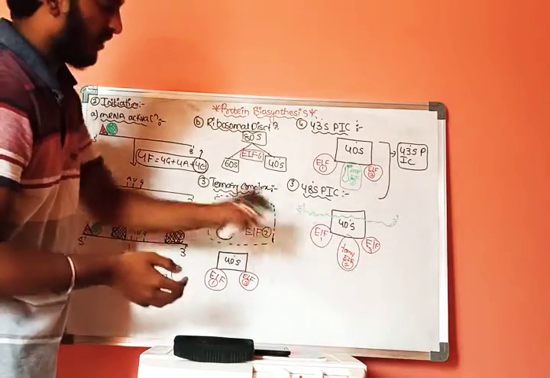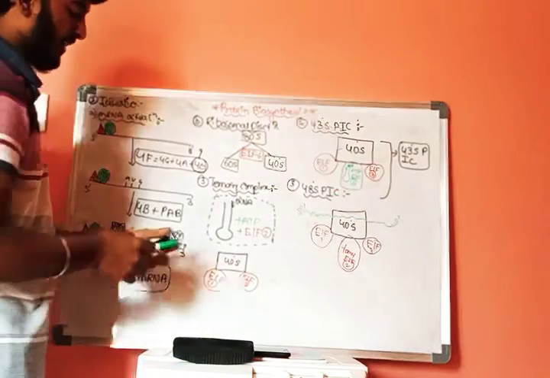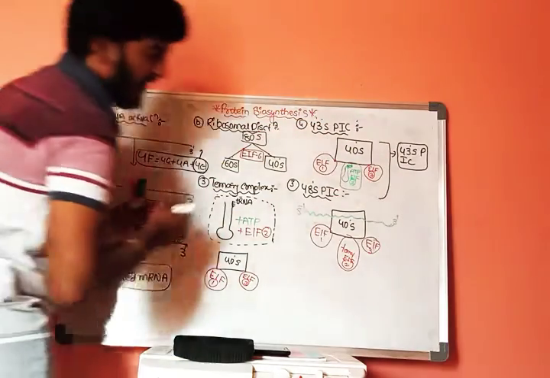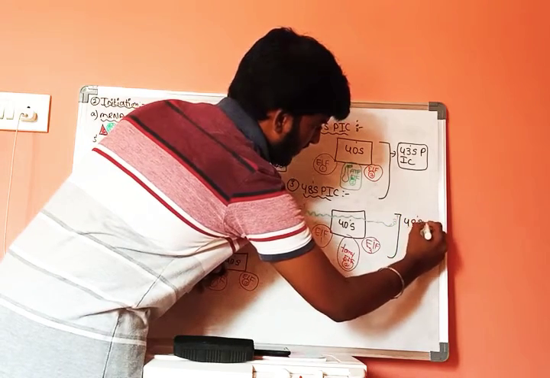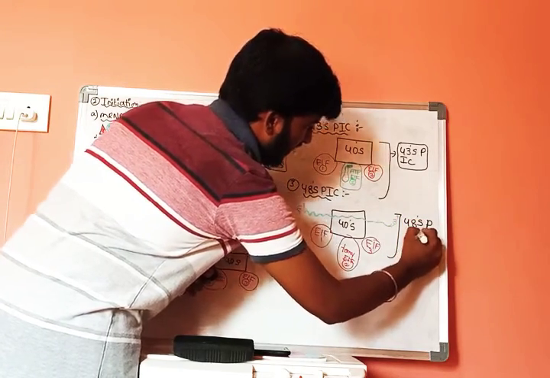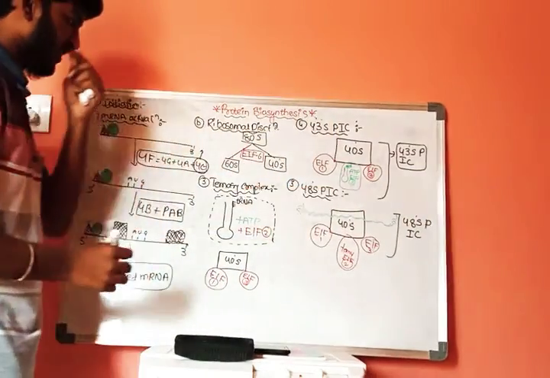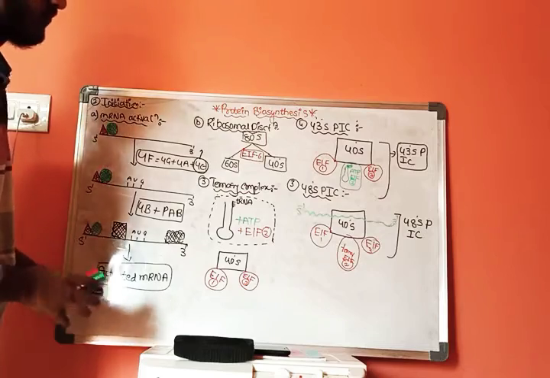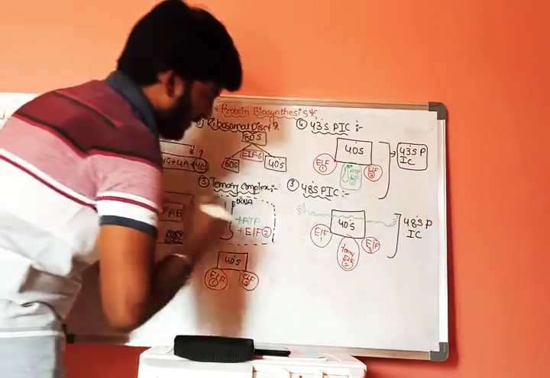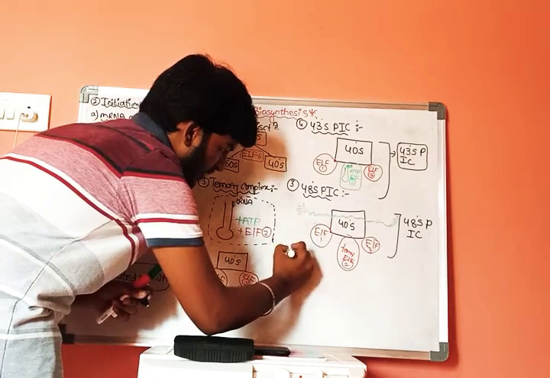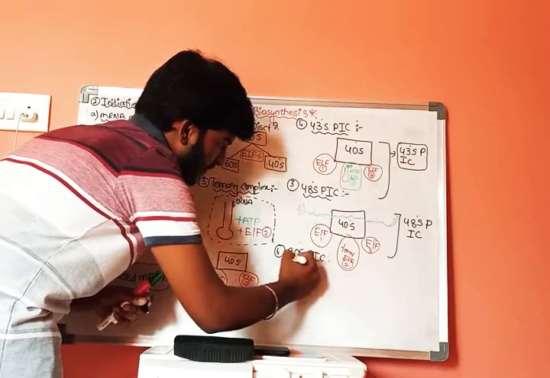Whenever this mRNA molecule gets attached to the 43SP initiation complex, this entire complex is called 48SP initiation complex. This is formation of 48SP initiation complex, and the last step in this initiation is formation of 80SP initiation complex.